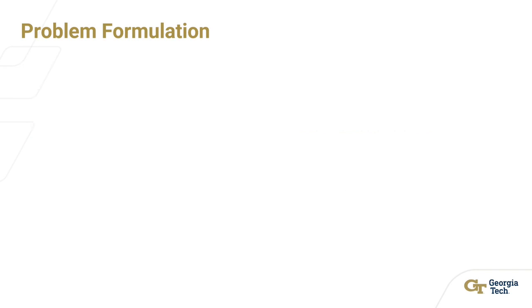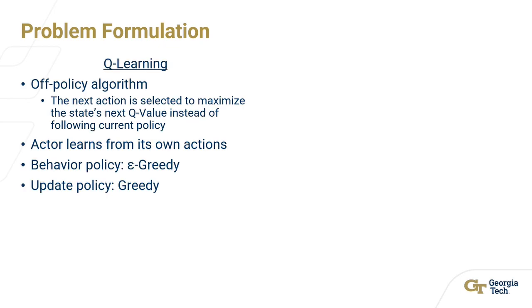So I looked at two different reinforcement learning algorithms during this project. The first one is Q-learning. This is an off-policy algorithm, which means that the next action is selected in order to maximize the Q value function, and it does that instead of following the current policy. In this algorithm, the actor learns from its actions, and its behavior policy is epsilon greedy, so that's how it chooses its next action, and the update policy is greedy, so that's how it chooses its next Q value.